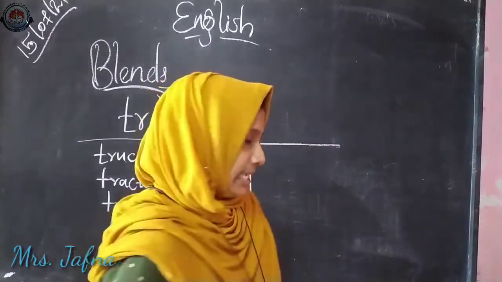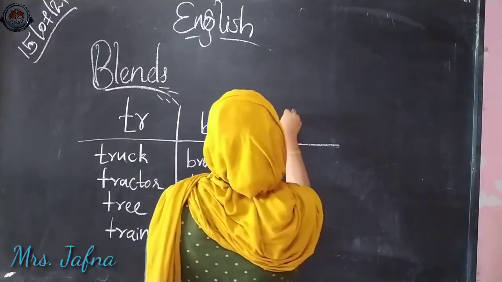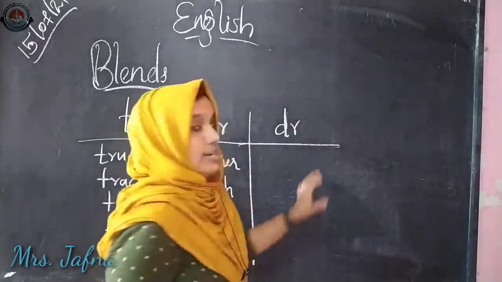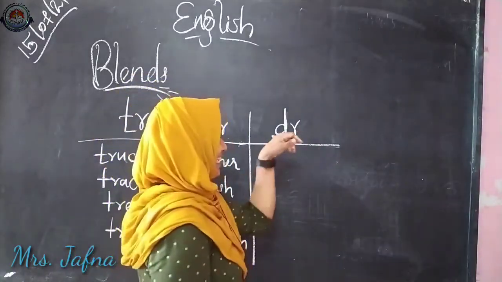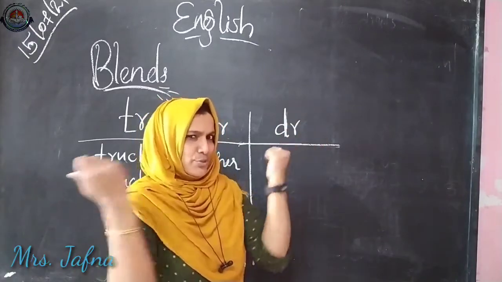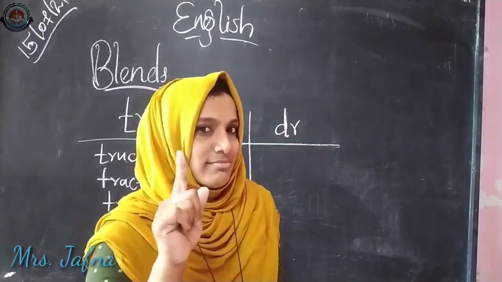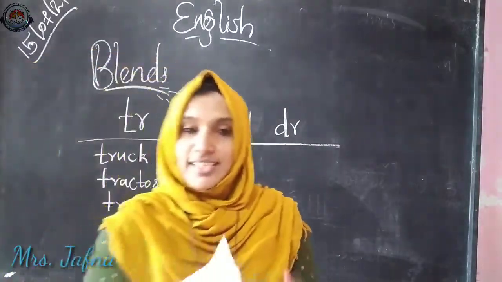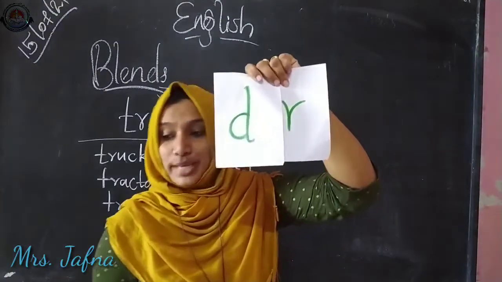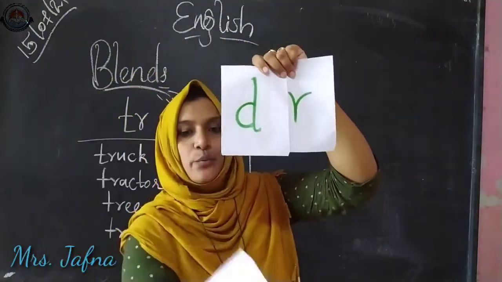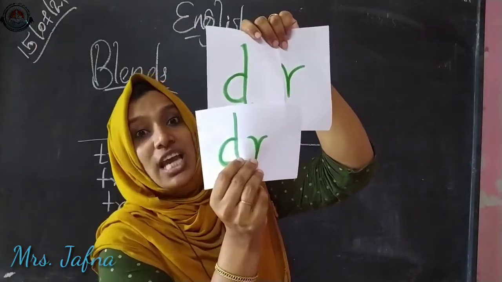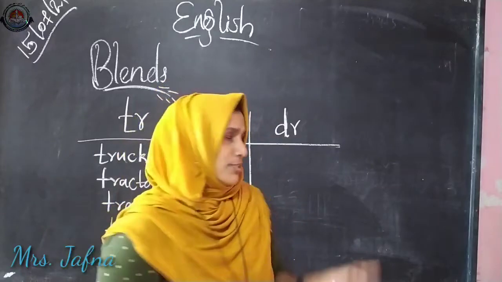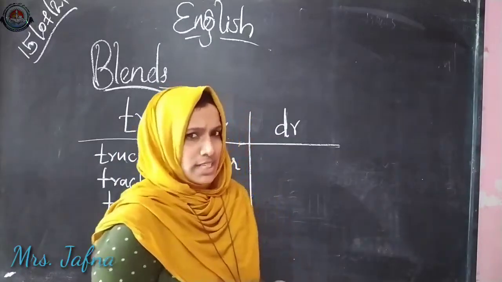Okay, then let's see, the last blend is about this dr sound. Here the letters D and R together make one sound that is called dr. What is it? Say with me. The letters D and R together make dr. Dr. So let's talk about some words with this sound. Dr. Can you say some words?